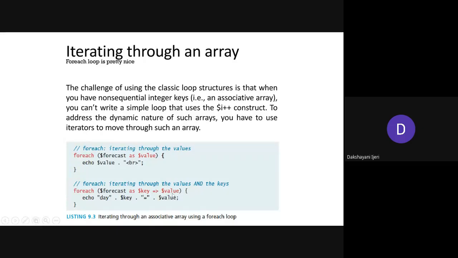The way you have added it in the array, you need to use the same syntax here, but the names of the variables need to be $key and $value. Then echo: we specify the day as a string for each association, followed by the dot operator, and first we print the key. It is going to fetch that key, followed by the equals sign, and followed by the value associated with that key, present in $value. This is how you can print the values if you have taken strings as keys.